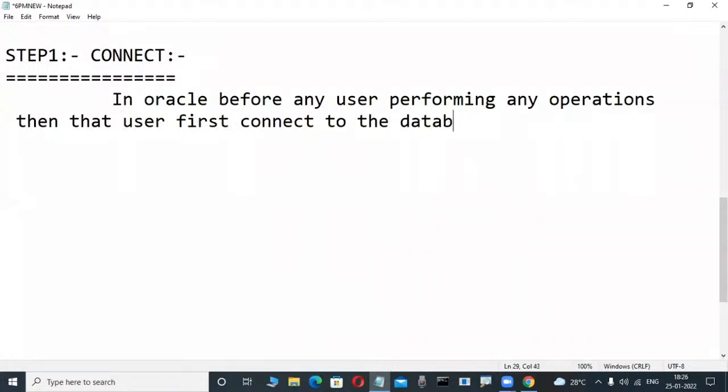Database means server. Connect to the database by using a client tool. I'm drawing this diagram, don't worry. Example of a client tool also I will tell you.